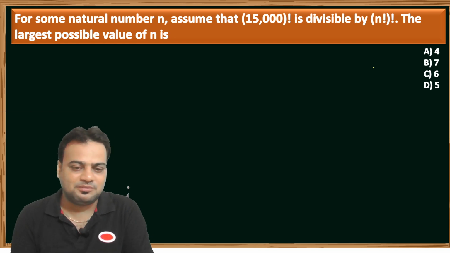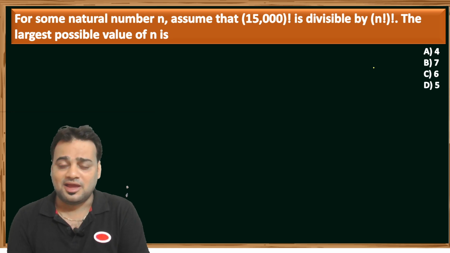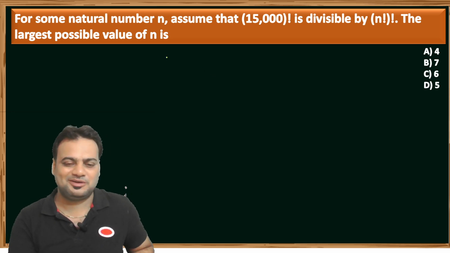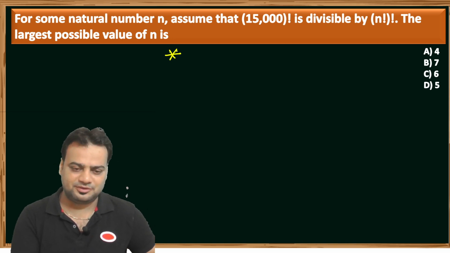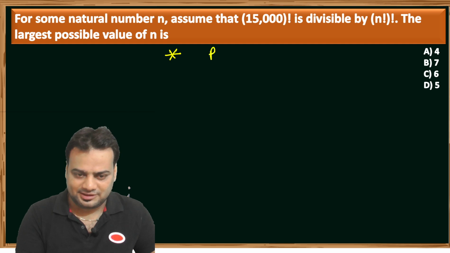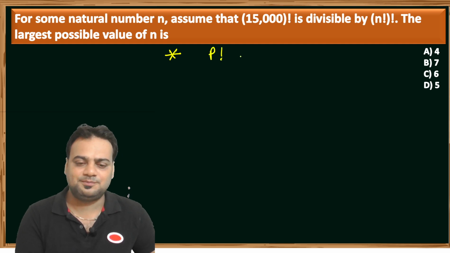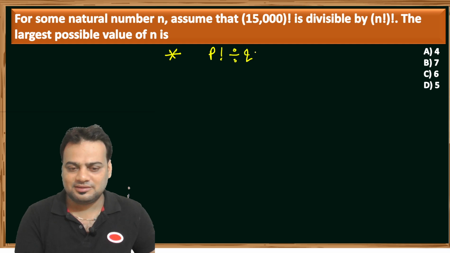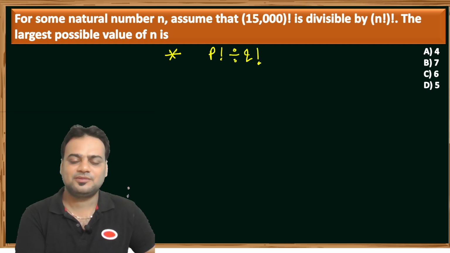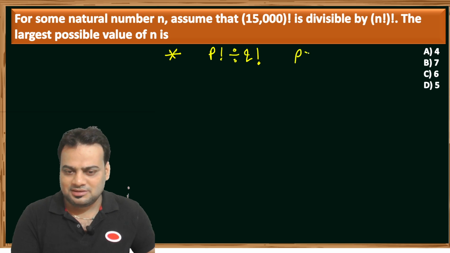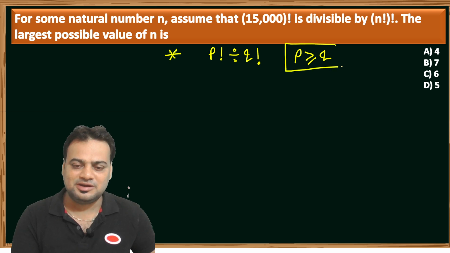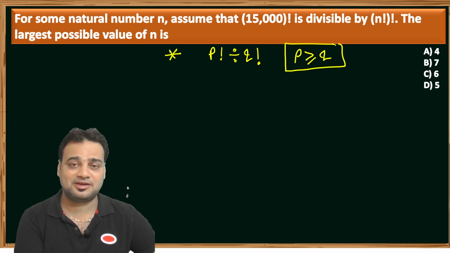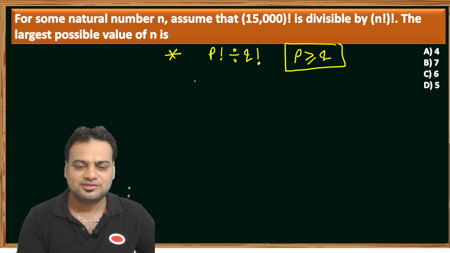For some natural number n, assume that factorial 15,000 is divisible by factorial n. That's a very easy question, and it is based on a basic property of factorials. If any number p is divisible by the factorial of a natural number q, then p must be greater than or equal to q for it to be divisible, otherwise not. Keep this condition in mind, and then you can solve it.